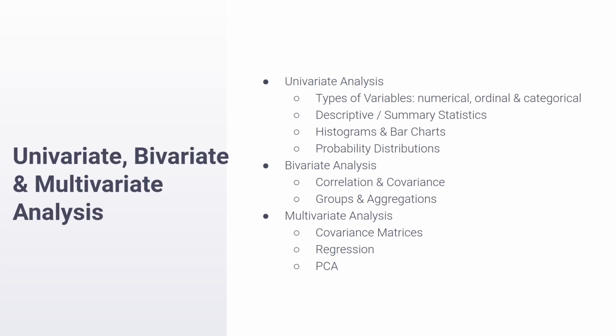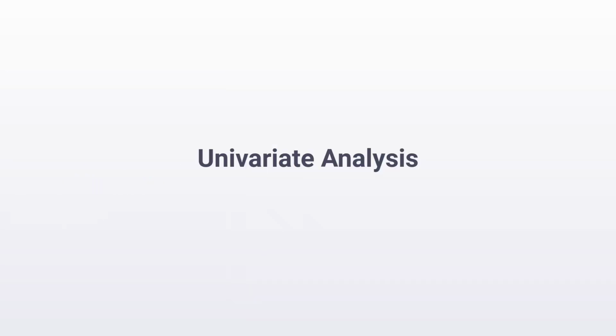The same concept is referred to in different domains with different names. In the context of, say, machine learning, you might say that a variable is a feature. In the context of databases, you might call it a column or a dimension. It's likely that we might use all of these terms, features, columns, variables, dimensions, interchangeably. But whenever we use a new word, its meaning should be apparent from the context. So let's start with univariate analysis. As discussed, uni means one and variate means variable. So univariate analysis is the analysis of a single variable.